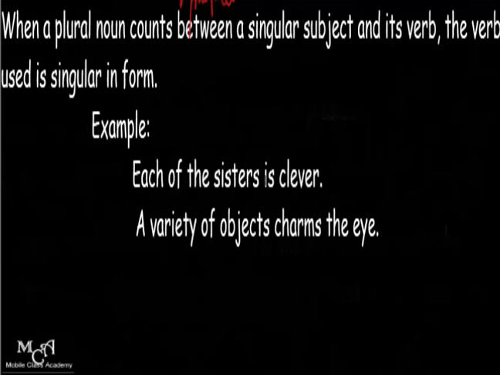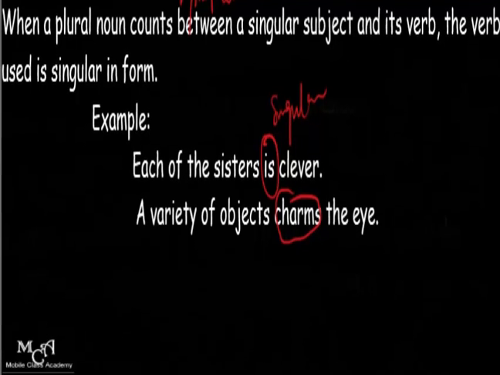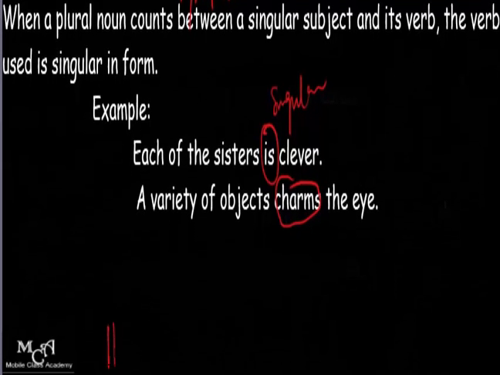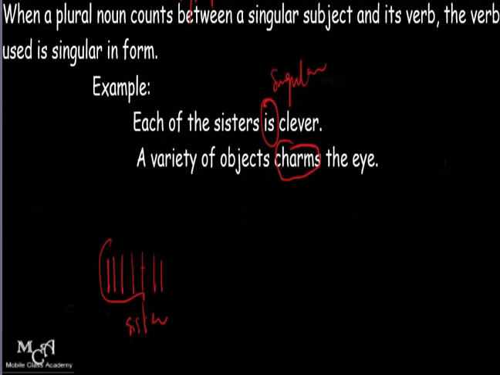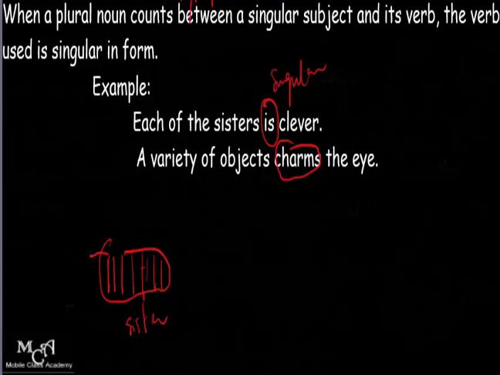It is singular in form. This is the verb, this is the verb, and they are what? Singular in form. Here we have each of the sisters. Now you are counting. For example, you have 1, 2, 3, 4, 5, 6, 7 sisters. These are all 7 sisters on the board. They are together, and you want to count. So you say each of the sisters.